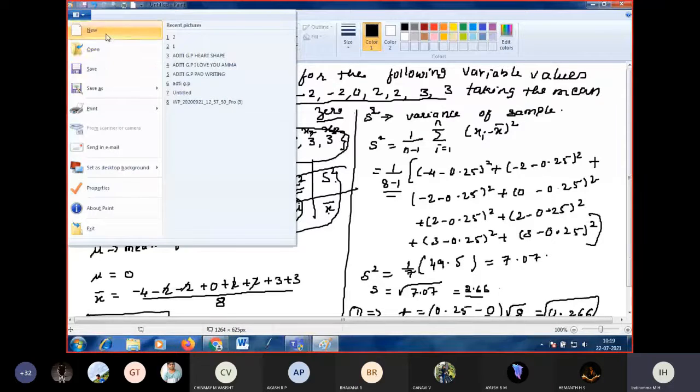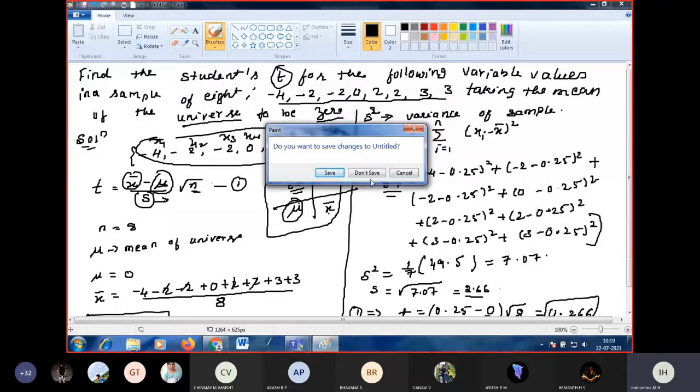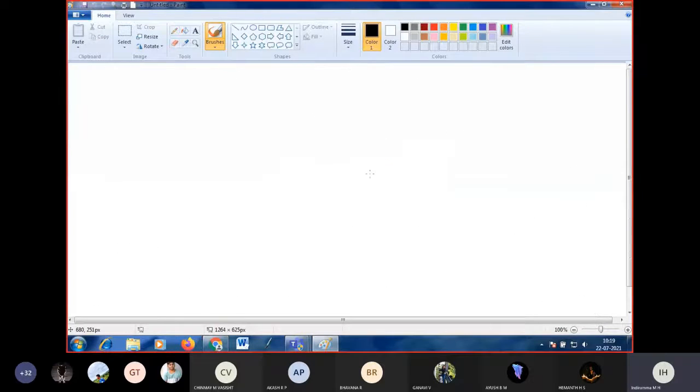Next, take down the problem. Actually, these two concepts are easy and important. That's what I am doing in the sampling theory, these two only. If you learn these two, one more concept is there, as I told you, significance of mean and significance of standard deviation, that I am not going to do. If you want, I will complete the topic also. These two are important and compulsory questions, that is T square and student T distribution. So that's what I am first completing. Write down, this is December 2018 question paper problem.